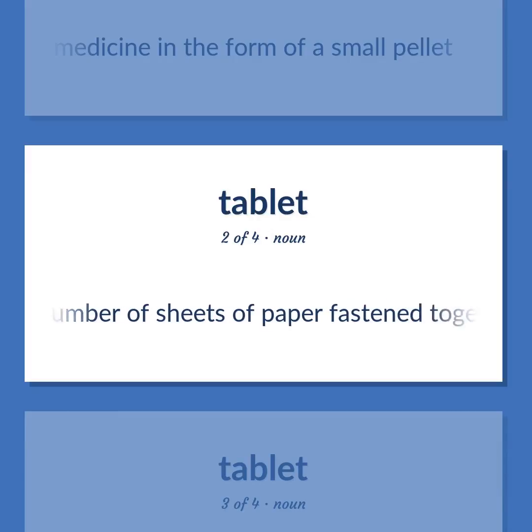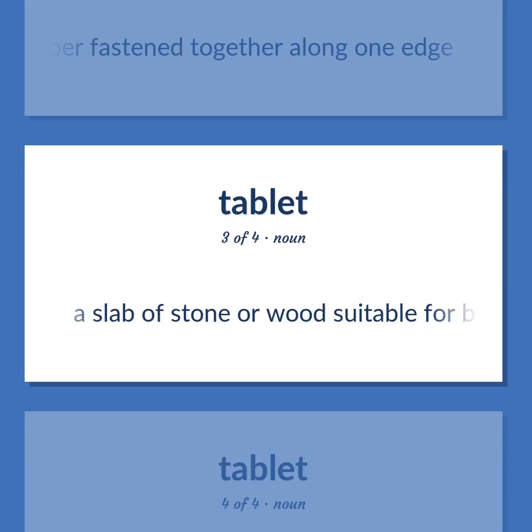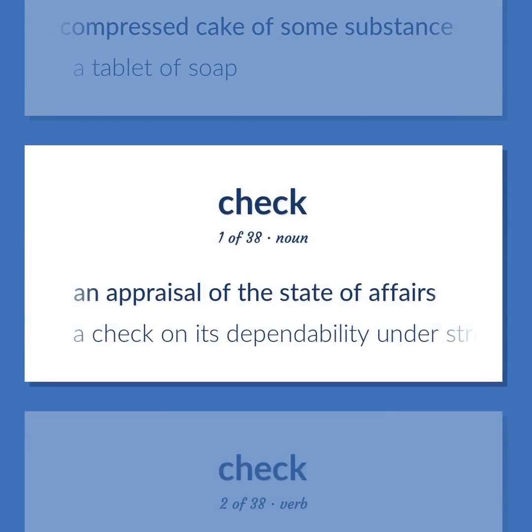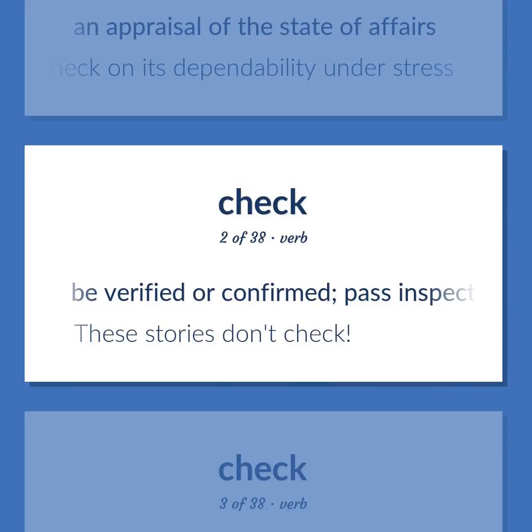A number of sheets of paper fastened together along one edge. A slab of stone or wood suitable for bearing an inscription. A small flat compressed cake of some substance. A tablet of soap. An appraisal of the state of affairs. A check on its dependability under stress. Be verified or confirmed. Pass inspection. These stories don't check.